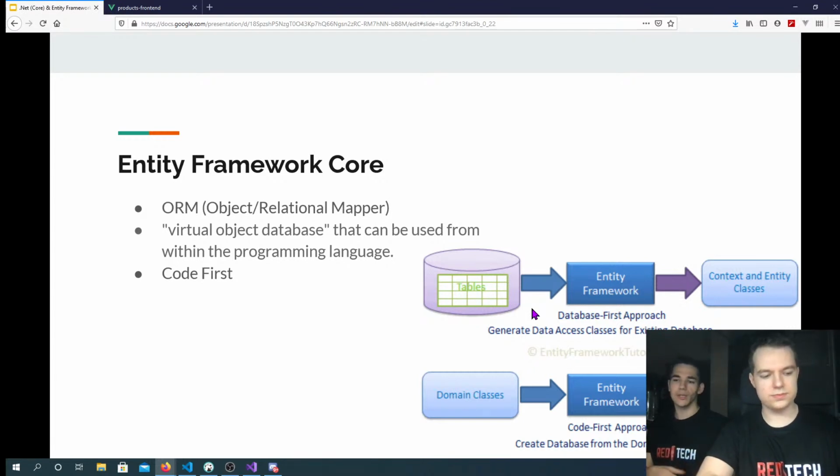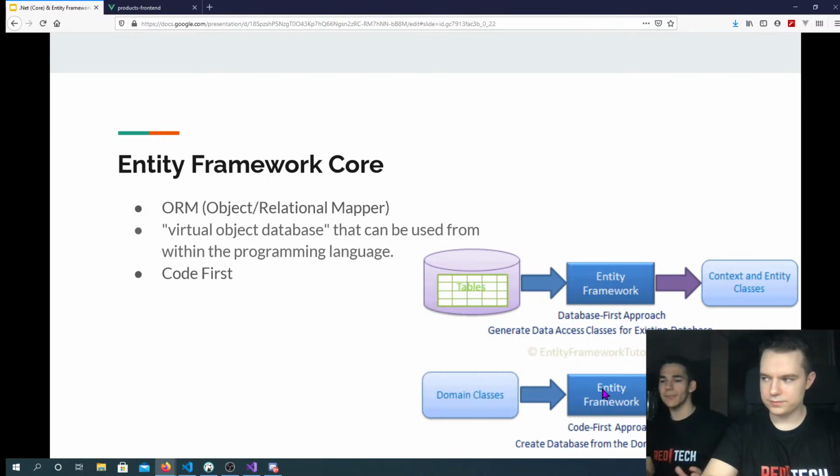Why is that an advantage? You wouldn't have to have someone who is really good at SQL to operate your databases. You will only need someone who is good at a certain programming language. For example, this works in C#, Java, Python, any of your favorite programming languages. And the second thing is code first. What does that mean? It means that you can use only code to populate the entire database. So you can make your database inside the code. Like it says here, it goes from domain classes through Entity Framework and maps all your classes into the database. That's why it's super useful for us.